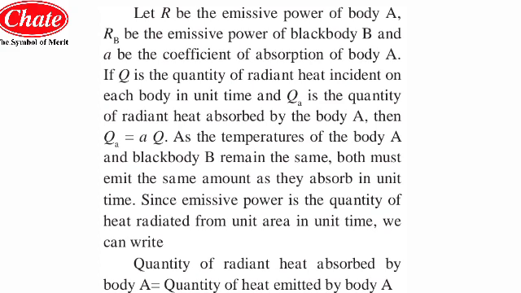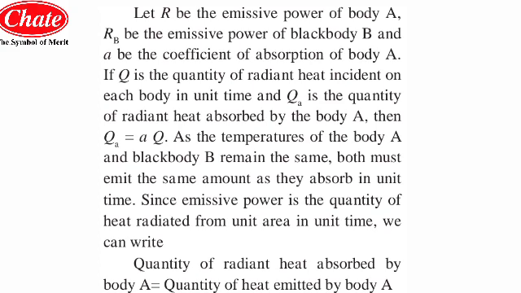If Q is the quantity of radiant heat incident on each body in unit time, and QA is the quantity of radiant heat absorbed by the body A, then QA is equal to a into Q. Means this is the equation they have given, student. Q is the quantity of radiant heat incident on body A and body B both in a unit time. I mean the time will be the same and the amount of radiant heat energy incident on both the surfaces will be the same.